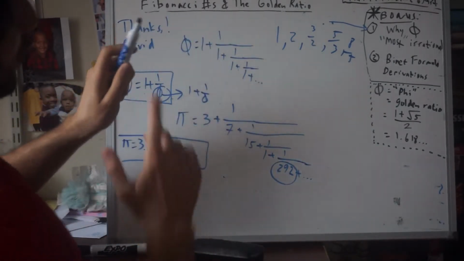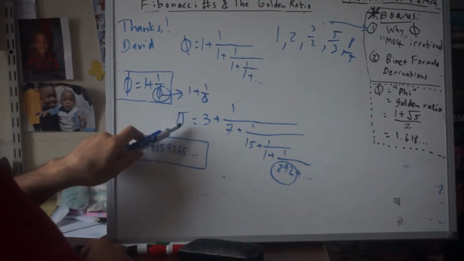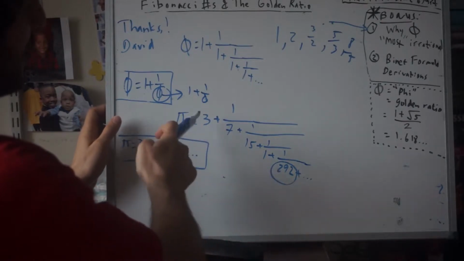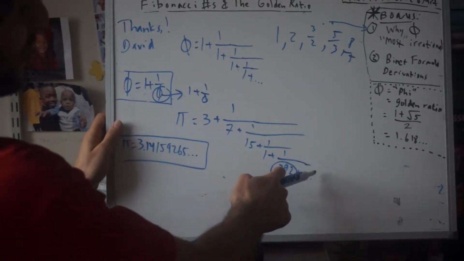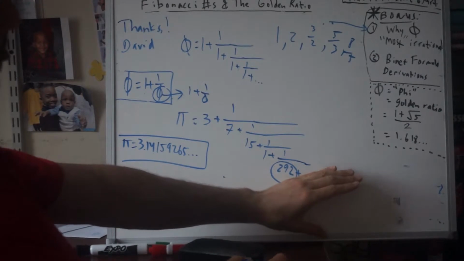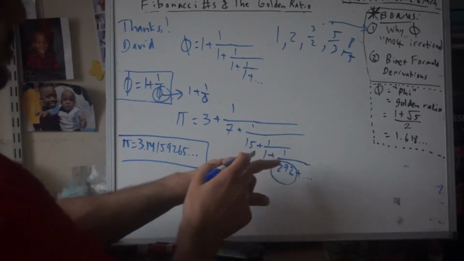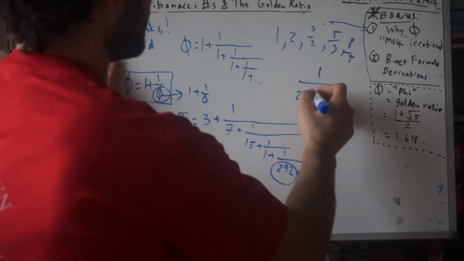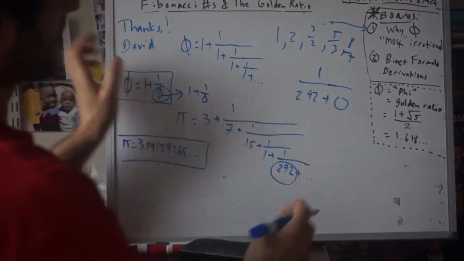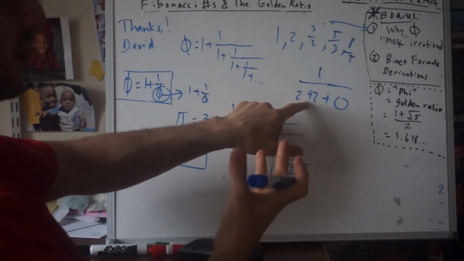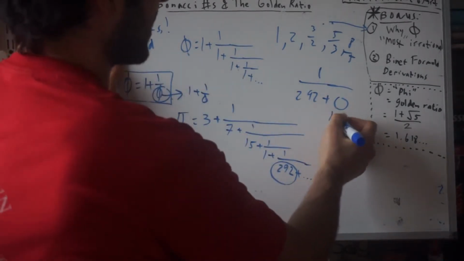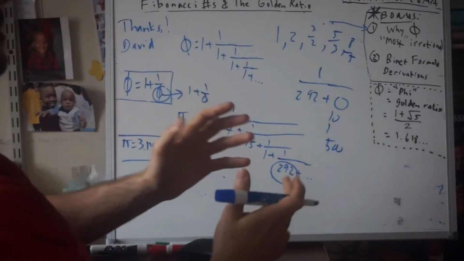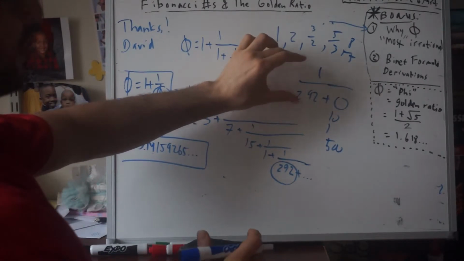So to help convince you guys, take a look at pi. And take a look at this 292. So let's say you got all the way down here and you're like, I don't feel like going any further, we're just going to get rid of that. 292 is a large number, so let's just look at this in isolation. So we have 1 over 292 plus something. Okay, since 292 is already so large, no matter what we add, whether this is like a 10 or a 1 or a 500, it doesn't matter too much because this is already a small number.